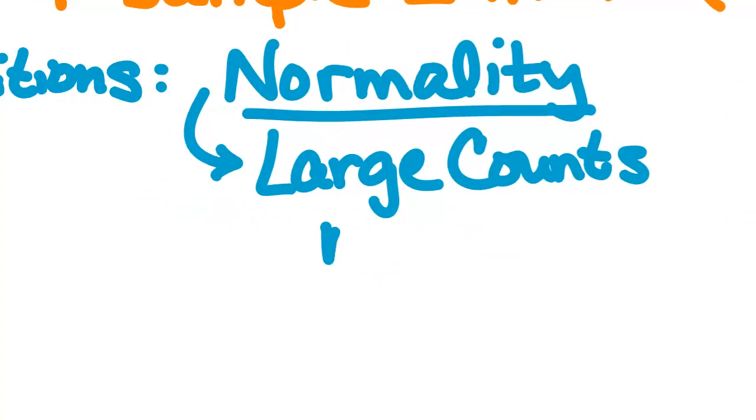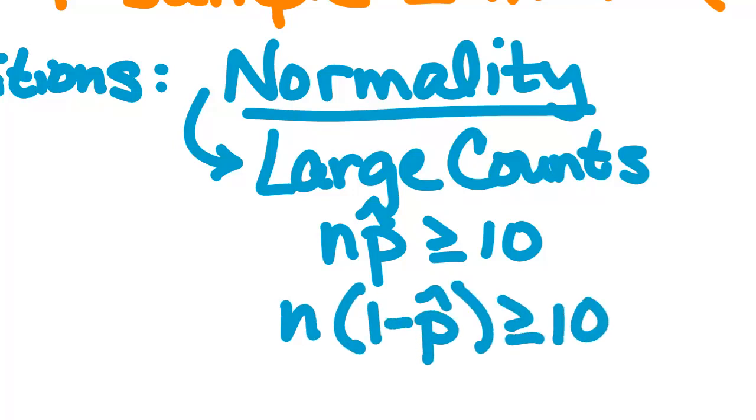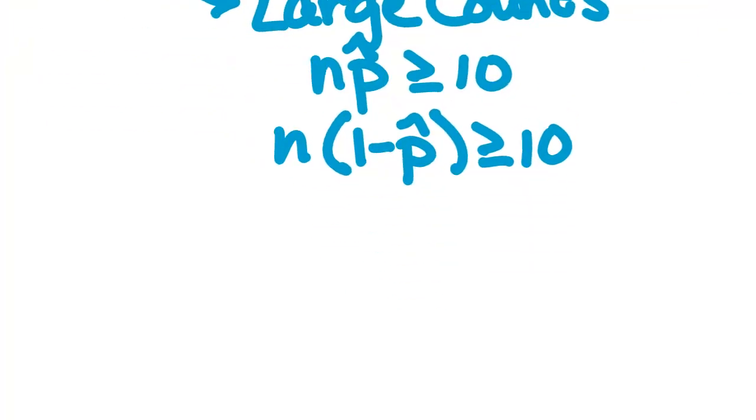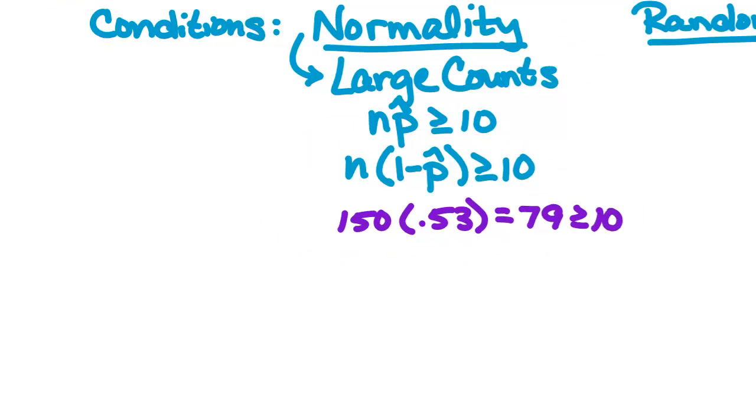To do my large counts, we do n times p hat. That has to be greater than or equal to 10. And n times 1 minus p hat has to be greater than or equal to 10. What was our p again? 0.53. And n? 150. So 150 times 0.53 is what? 79. That's greater than or equal to 10. So we're good there.